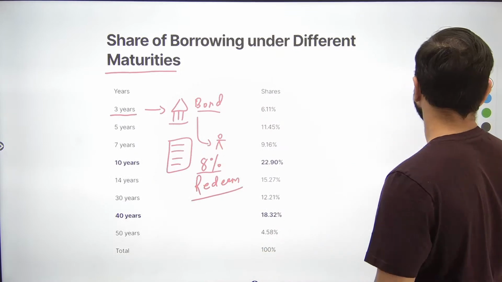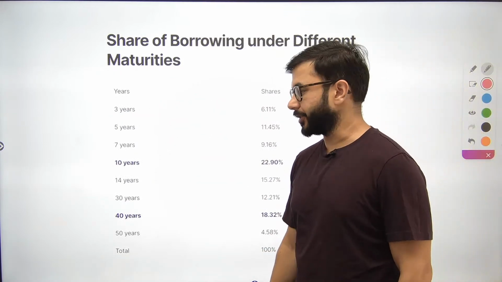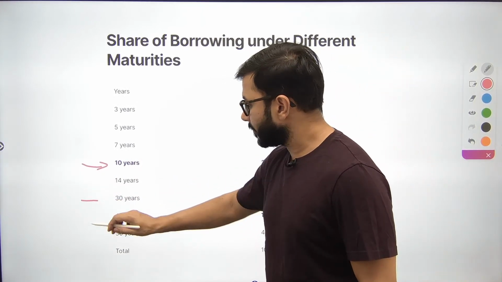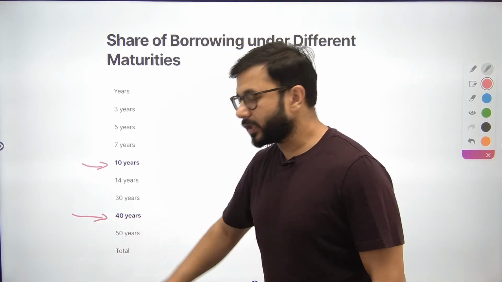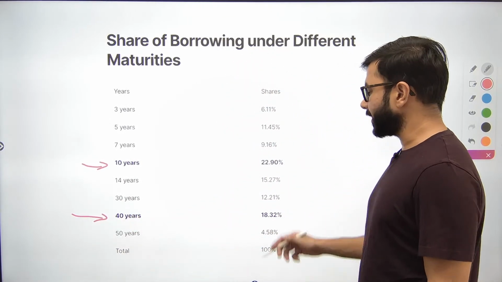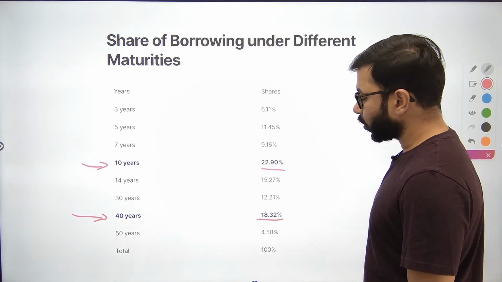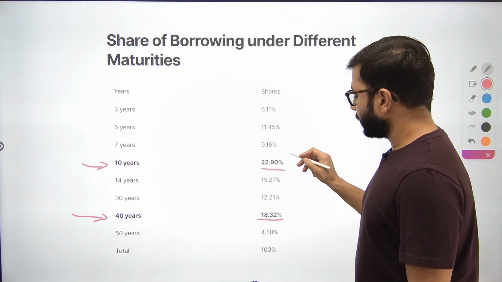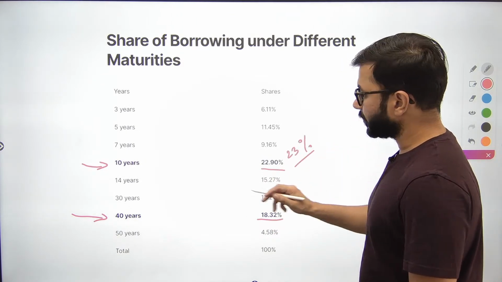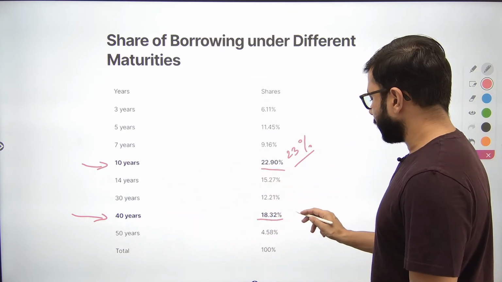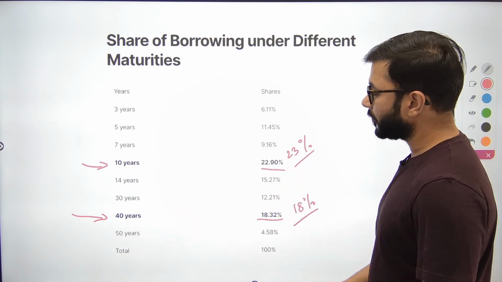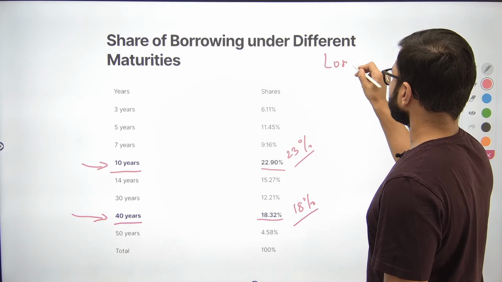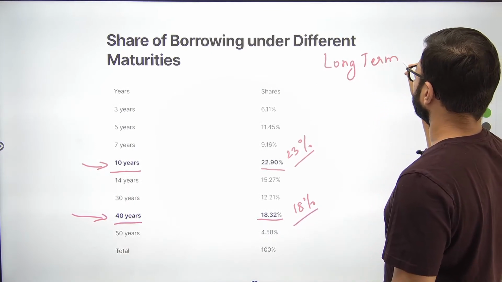That is what this means, a redemption period or a maturity period of 3 years. If you see here closely, you will figure out that the government is now borrowing heavily in long-term securities. Out of the total borrowing that they're going to do from the market by issuing government securities, almost 23% is going to come from the issue of 10-year securities, and almost 18% from the issue of 40-year securities, which means the government is issuing long-term securities more now.